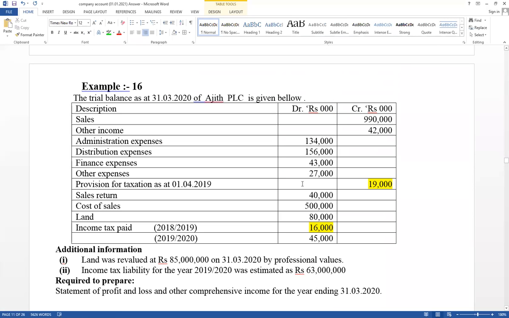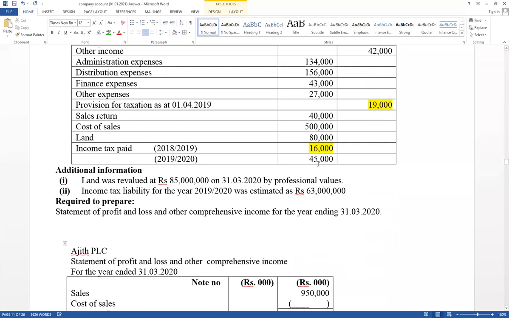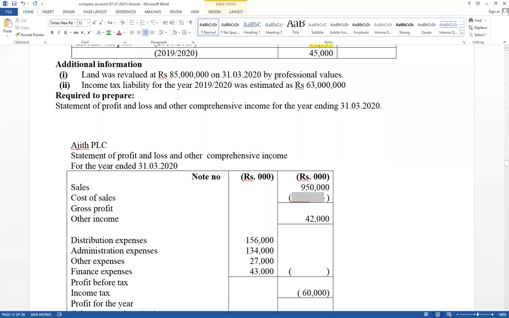Then record other information. Income tax we have considered, and sales return also considered. Cost of sales is given. Cost of sales value equals 500,000. Under cost of sales calculation, 500,000.